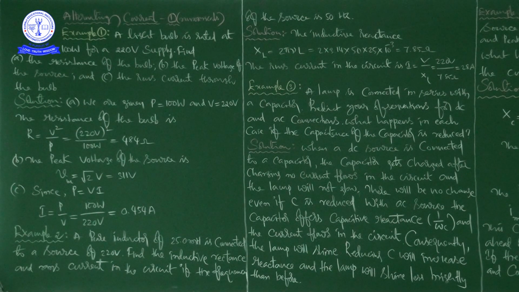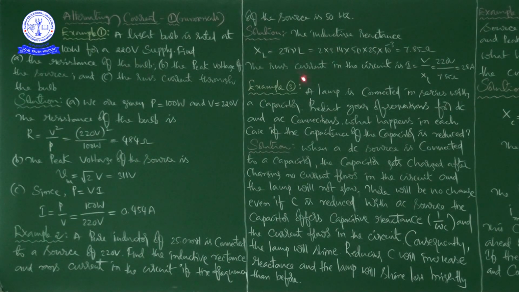See the solution. The inductive reactance XL is equal to 2 pi nu L. Actually it is omega L. The omega formula is 2 pi nu, because nu is the frequency and pi is the constant.